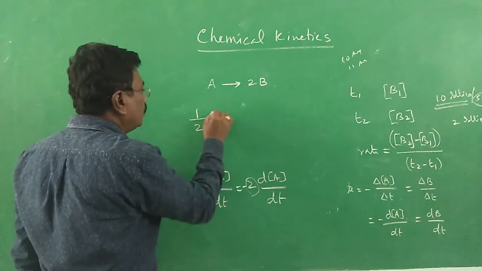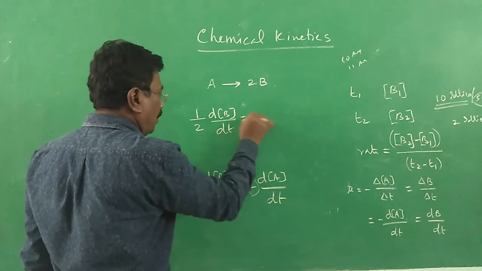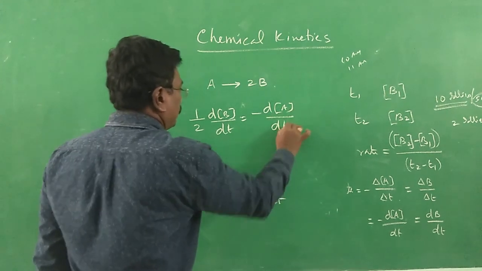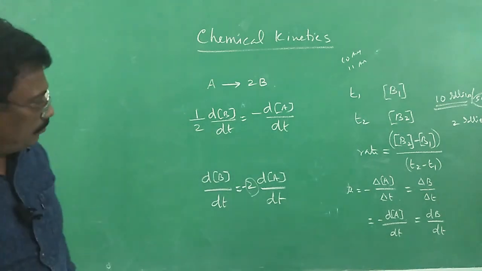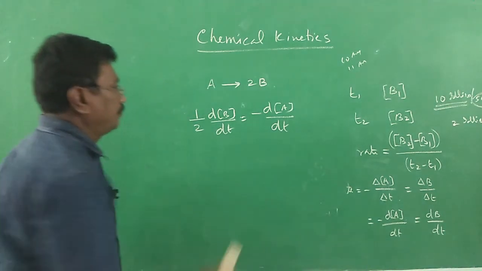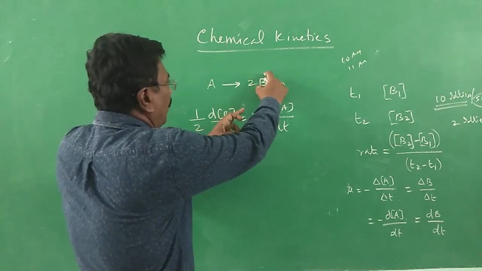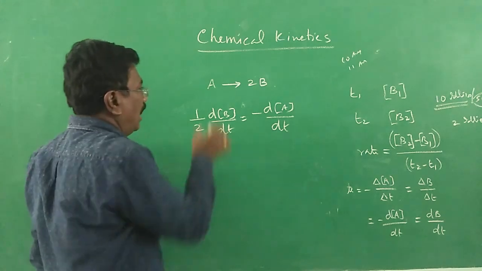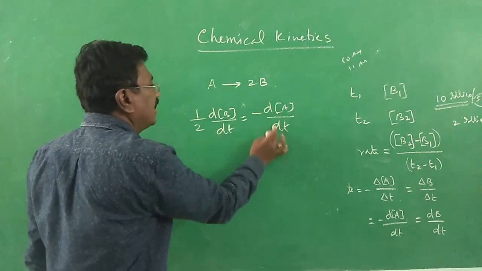1 by 2 dB by dt is equal to minus dA by dt, or delta is also acceptable. So what is it? The formation rate defined in terms of B has to be divided by the number of moles, and the rate defined, if 1 mole is present, is just dA by dt.